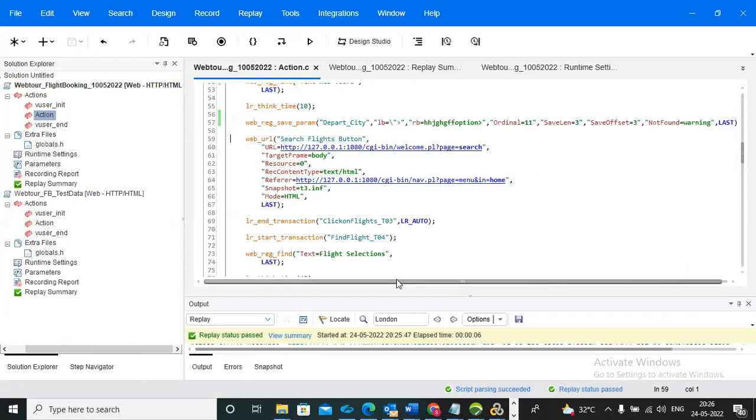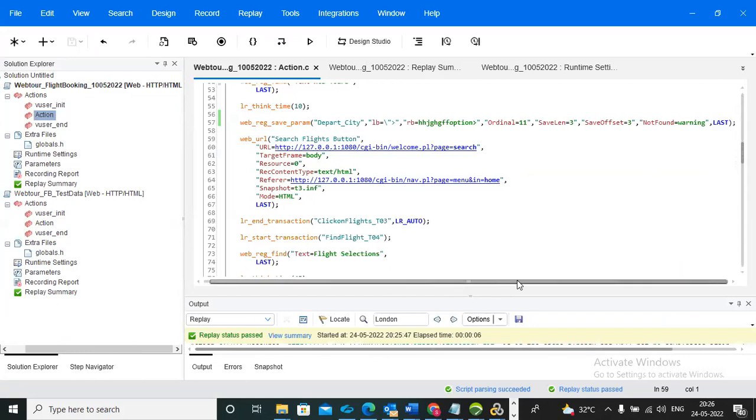Can you please explain that again? If you give the wrong value for the RB, every time you will get the no match found error. So you try giving different values, but maybe there is some issue on the application side,